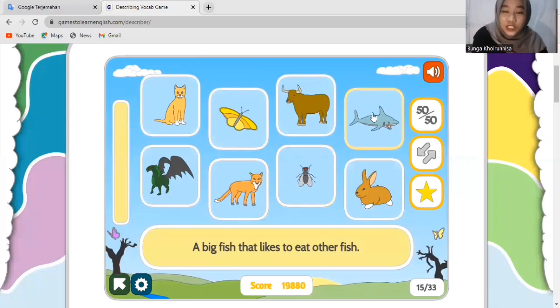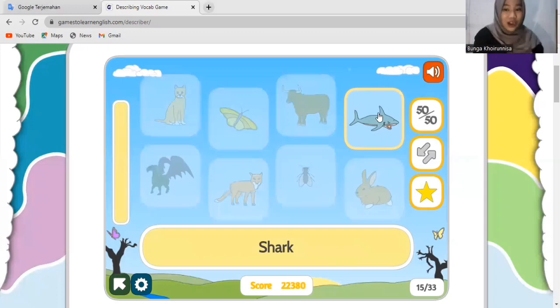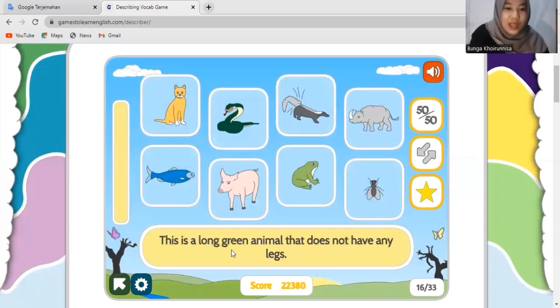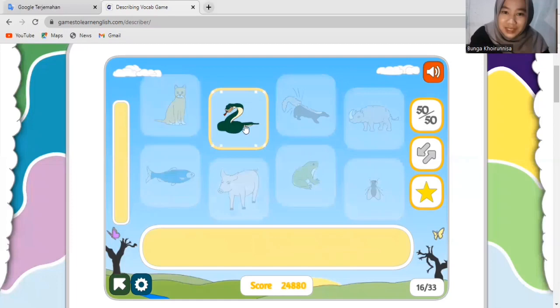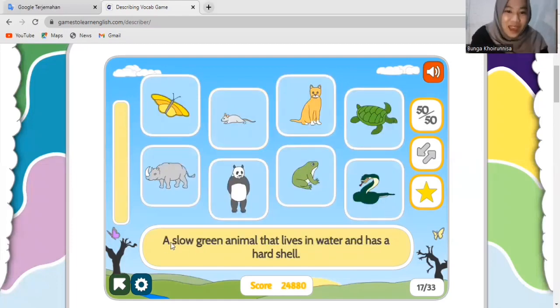Okay, the next is a big fish that likes to eat other fish. It's a shark. Okay, next. This is a long green animal that doesn't have any legs. So what is that? Does not have. Oh, that's a snake.